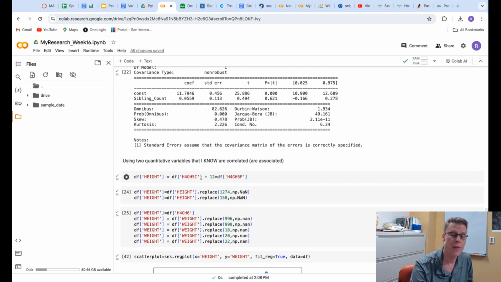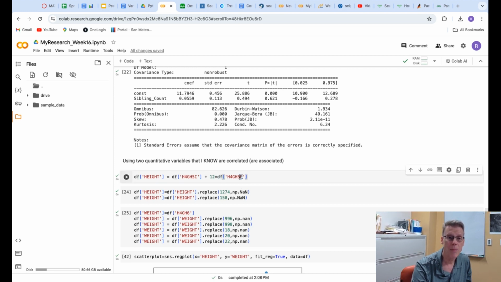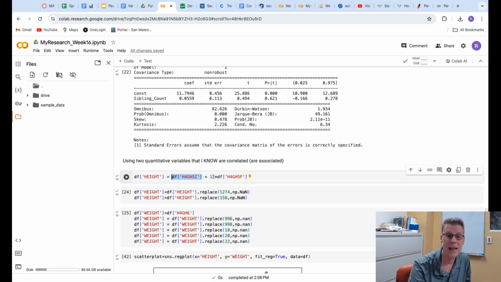So if I had filled out this survey, I would have said my H4GH5F is 6 because that's how many feet. And then the I would be 4 because that's how many inches, 6'4". And so when I multiply the feet times 12, I get how many inches there are, and then add the rest of my inches. For me, I get 72 plus 4 is 76. So I'm 76 inches tall.